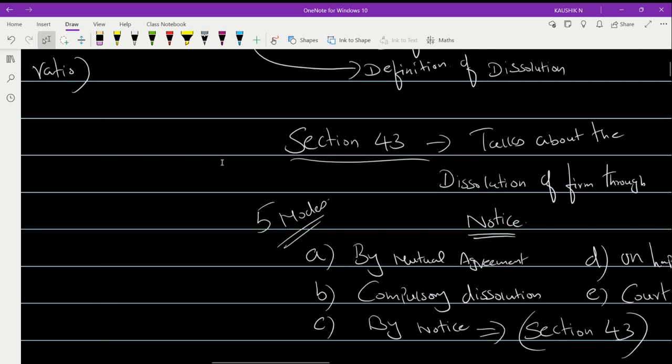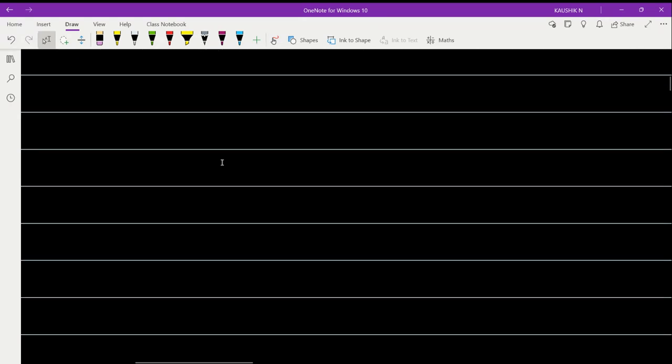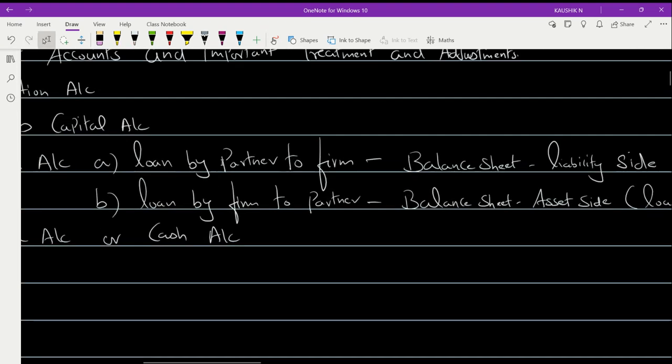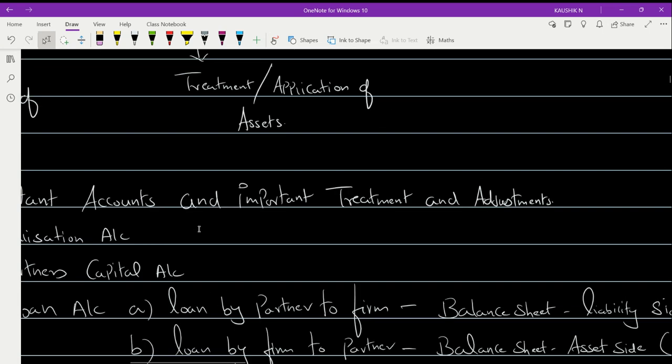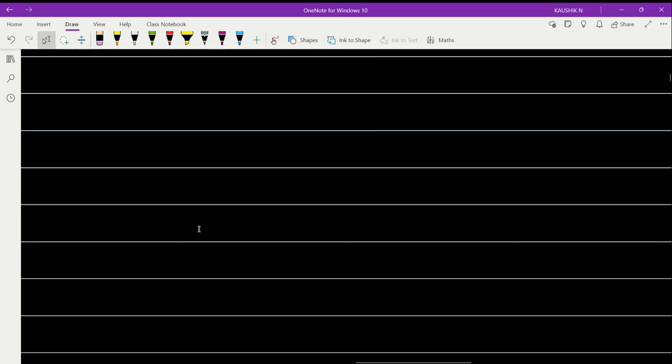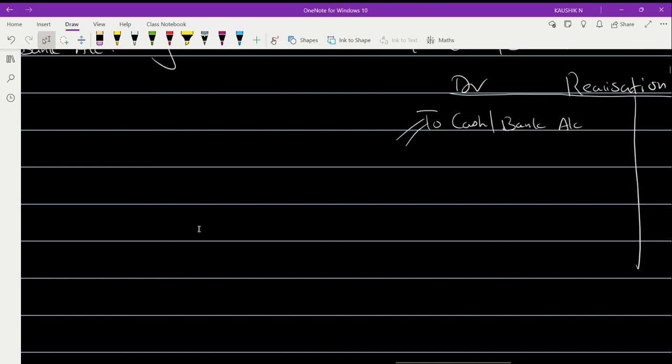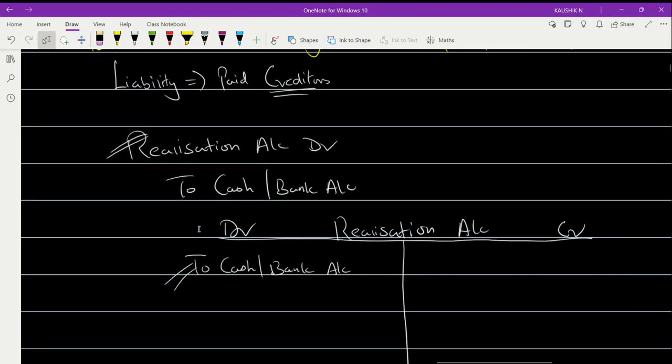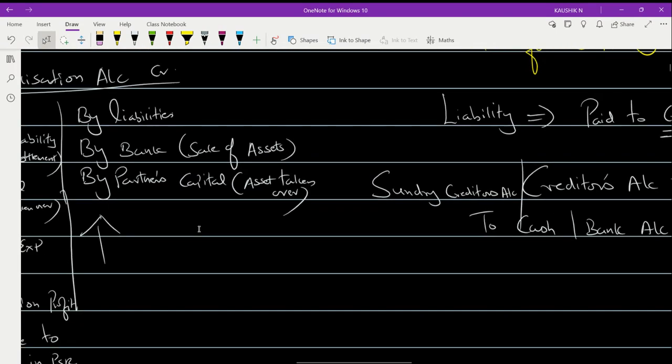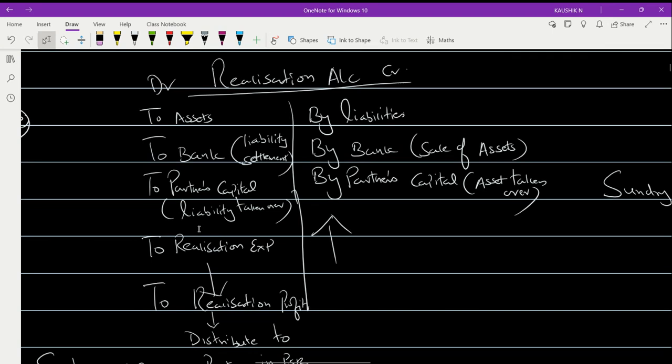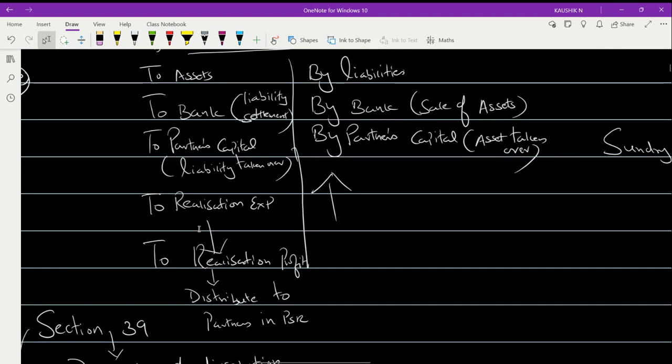Just a minute. When we discuss the format, over here you can see the two realization expenses, which I marked as two realization.